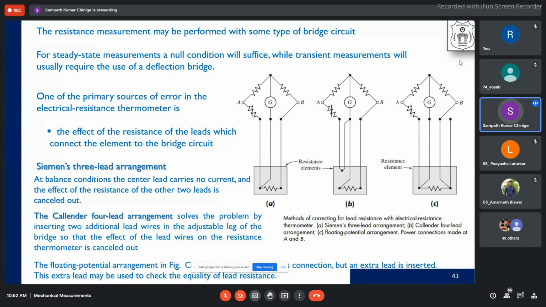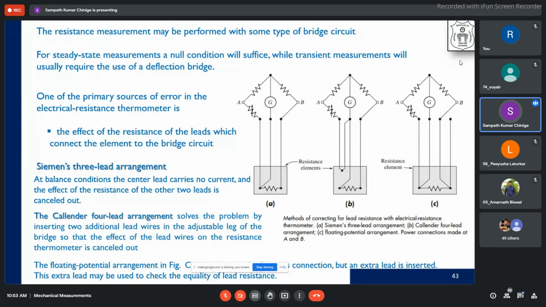So in general, RTD measurements, or resistance change measurements, may be performed with some type of bridge circuit. You can see over here we have a circuit: one resistor, a second resistor, a third resistor, and this is the one which is actually the RTD element. That resistor element is here, and we are connecting it to P. As I told you, because of the increase in ohmic losses, there may be a sudden increase in the temperature of the element, which also contributes to the increase in the resistance, which I should be able to find out. This is what resistance is.